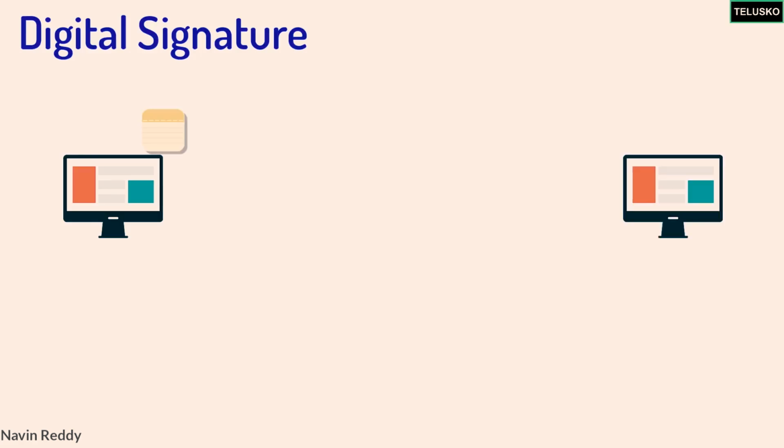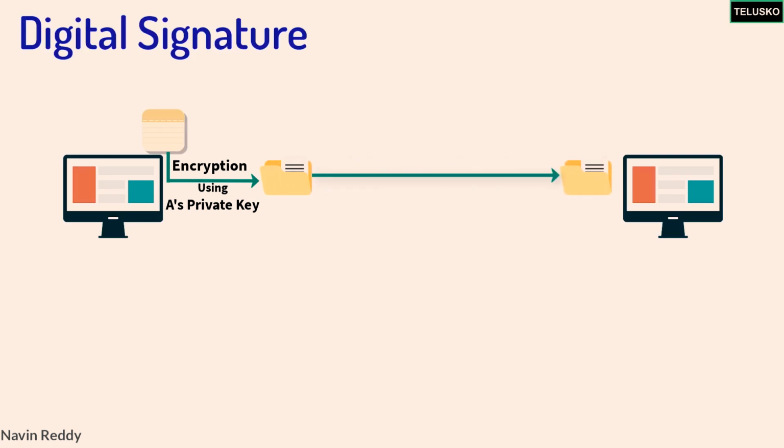Let's imagine we have 2 keys. Everyone will have 2 keys, a private key and a public key. Let's say A wants to send a message to B, and the message is, let's meet at 6 p.m. Before sending that message, what if A encrypts the message with A's private key, and then this message goes to B, and B is able to decrypt it with A's public key? But hold on, A's public key is available to everyone, right? That's the case. We are not trying to achieve confidentiality here. We are trying to achieve signature.